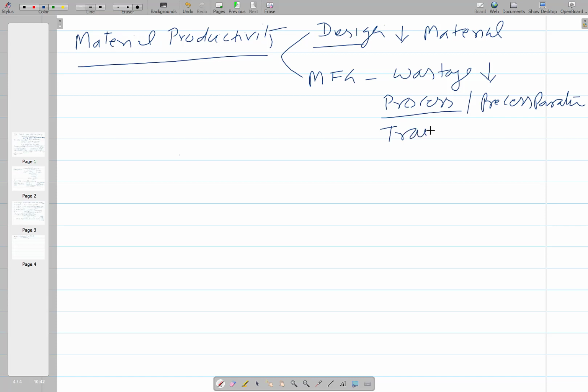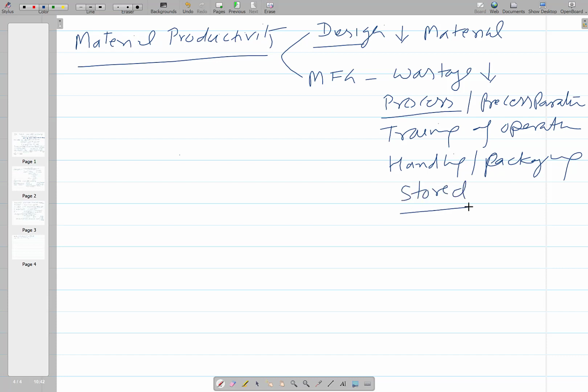So proper training of the operators or workers is needed; they need to be sensitized. Then, with proper handling during transport, a lot of things get damaged. It has to be packaged properly, and then stored properly, so that it doesn't get damaged during storage itself.